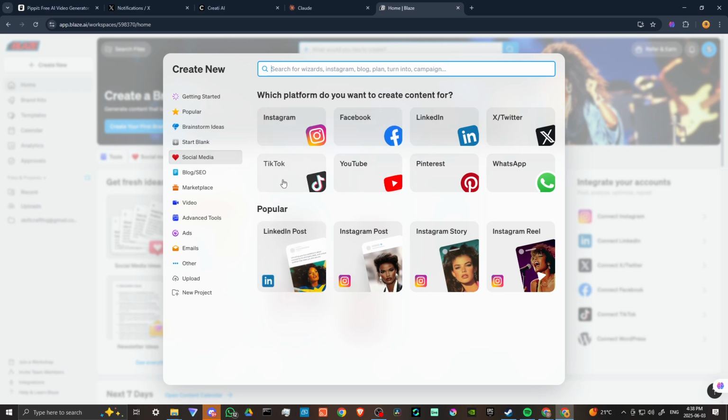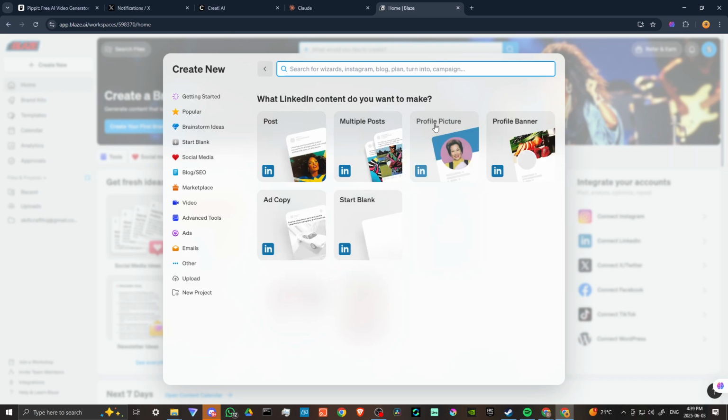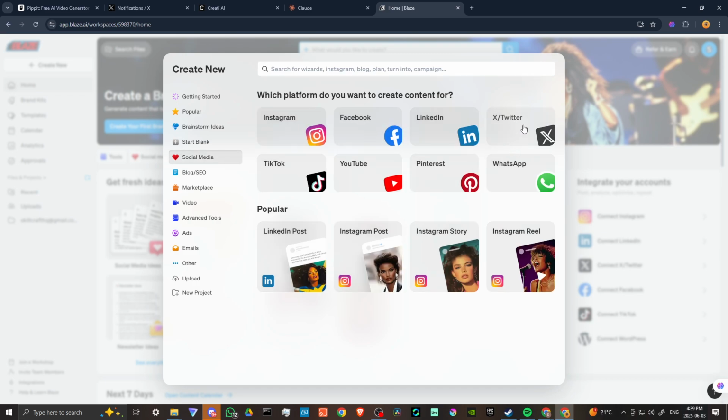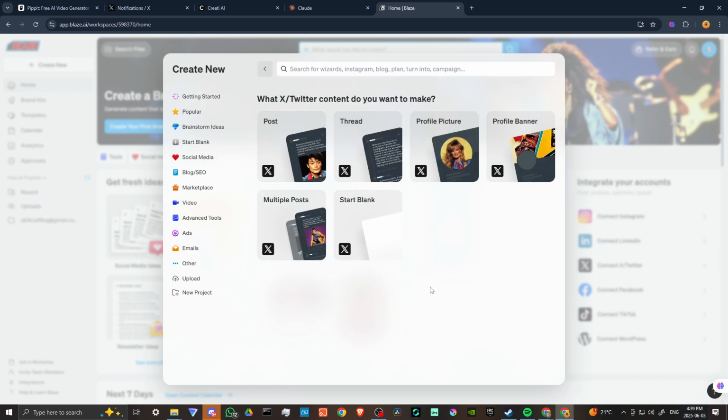So if we head over to, let's go ahead and take a look at LinkedIn. We'll use this for LinkedIn. Actually, you know what? We're going to do Twitter because we are on Twitter now. So if you take a look in the description, you'll find a link to our link tree and you'll find our socials there. Follow us on Twitter. We just got started. We'd love to have you over there.